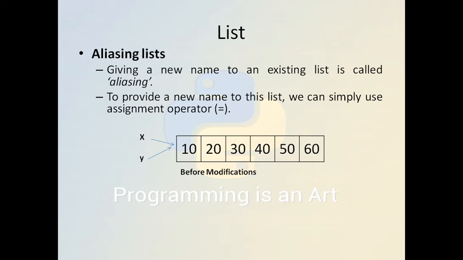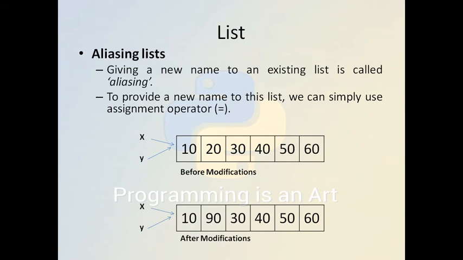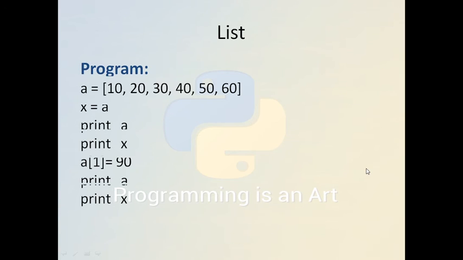To provide a new name to this list, we can simply use the assignment operator, and here we demonstrate how it will show before the modification. Here the x and y both refer to the same list. That list contains 10, 20, 30, 40, and 60. And if you modify this, both variables will be updated.